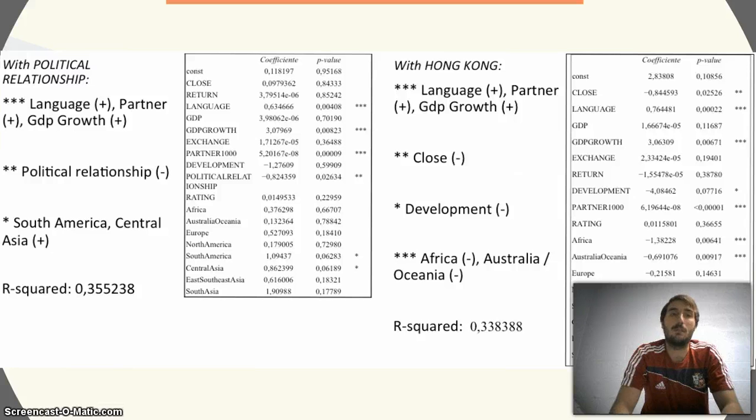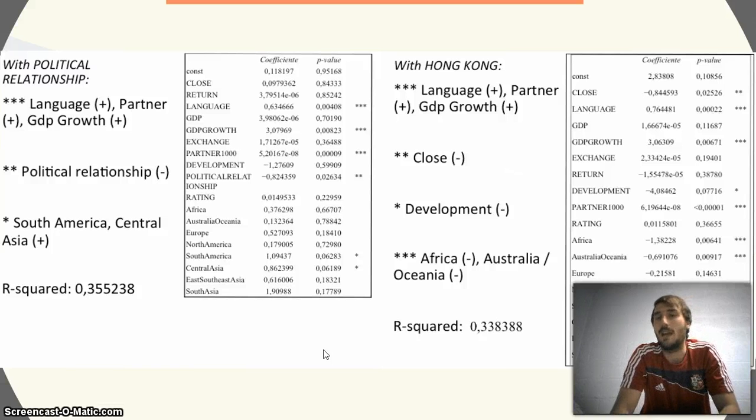Then we went on a little bit with this model, excluding the variables that were not significant, and the results that we obtained were more or less the same, with language, partner and GDP growth important, and without decreasing a lot our R² of 35.5%, more or less. So then, just to confirm the results of our first regression, we have done another regression with Hong Kong investments, excluding, of course, the variable political relationship. And the results that we obtained are really consistent with the previous results.